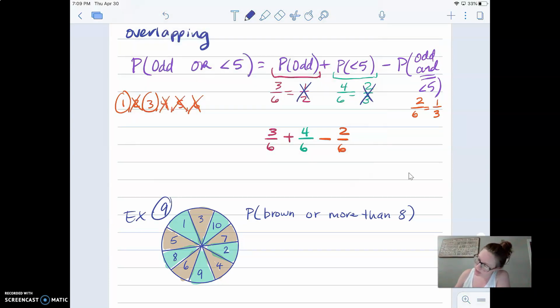So ignore my simplifying right there. And that's because when you're adding and subtracting fractions, remember, you cannot combine them if they don't have the same denominator. So since these unsimplified all have the same denominator, 3 plus 4 is 7. 7 minus 2 is 5 over 6. Can I simplify that anymore? Definitely not. So that's my answer.